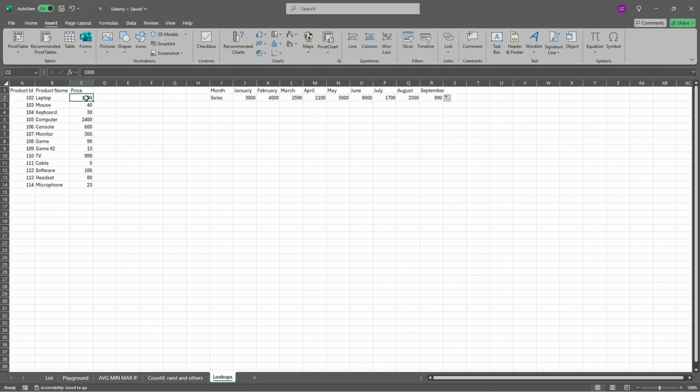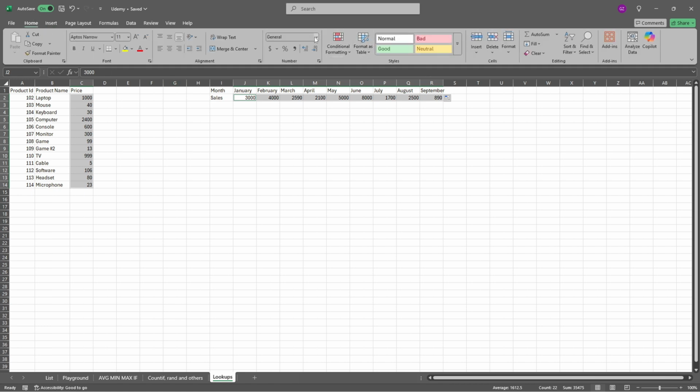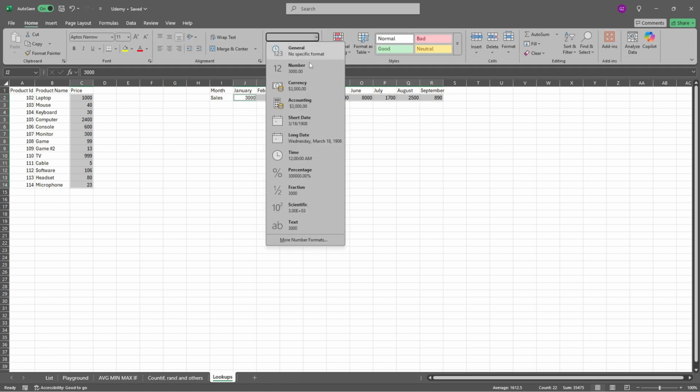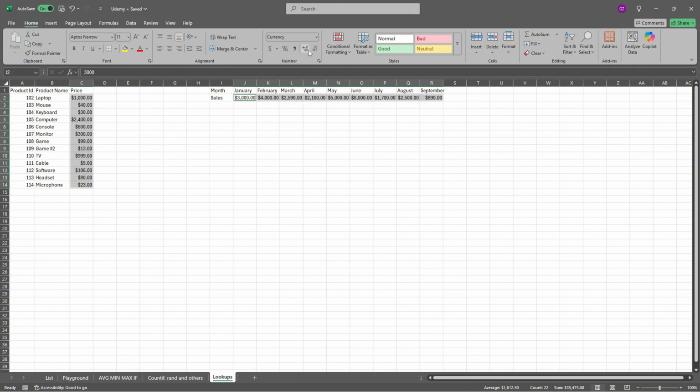Of course, to make it look better, we can just select all of them with Shift, then press Ctrl and keep that ticked and move the mouse, and we've got all of the options selected. Then go to Home, and here we can choose the currency, and we can just decrease decimal, and voila, we've got dollars everywhere without any problems.